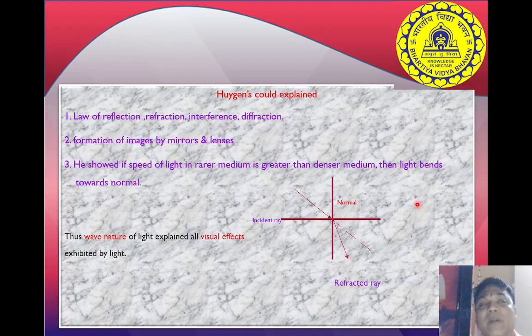Light bends only when the speed of light in air is greater. Here you can see in the diagram, the ray is incident, it falls on the normal, touches the reflecting surface, and it gets bent towards the normal. It doesn't go straight, it bends towards the normal. That means the speed of light in the rare medium is greater, and in the denser medium it is less, that's why it is bent.